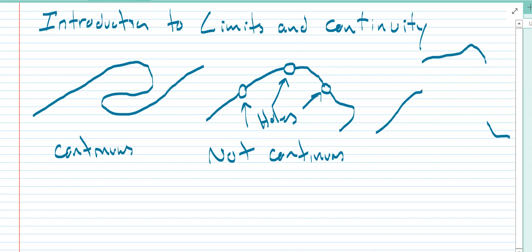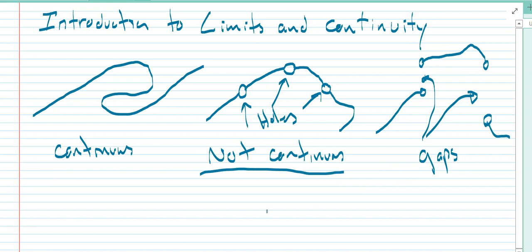So we went from this point right here to this point right here. That is called a gap. And from here, going right down to here, these are called gaps. That's a gap right there, and that's a gap right there. And it is also not continuous.